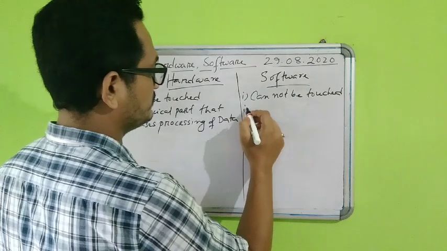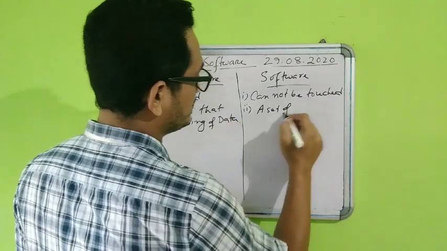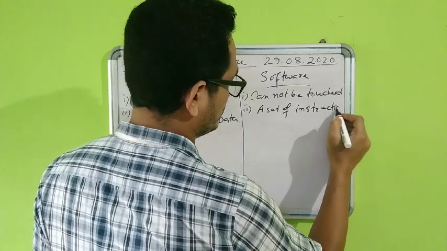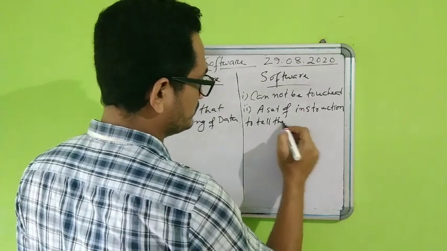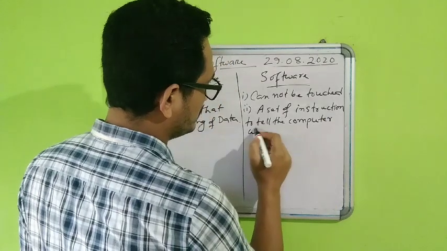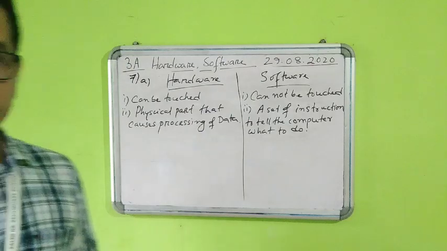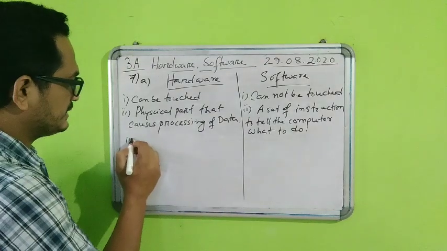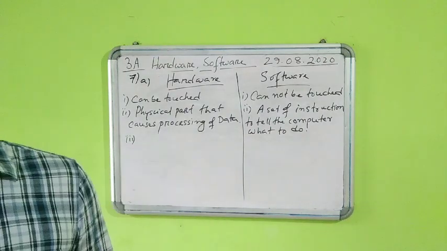So it's a set of instructions to tell the computer what to do. A set of instructions to tell the computer what to do. So that is the second difference.